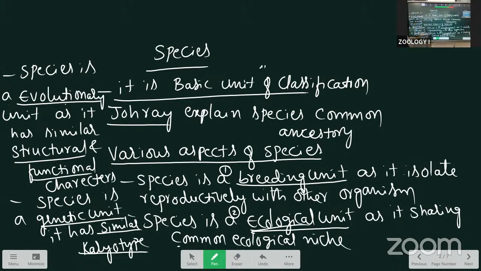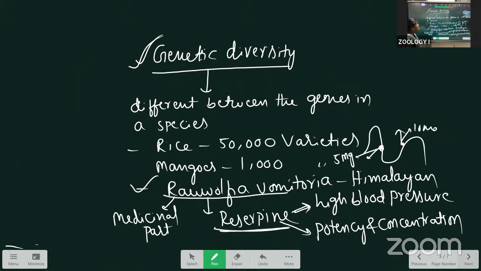Next, genetic unit. Why do we call species a genetic unit? All the organisms inside the species have the same chromosome number and the same karyotype. That's why we call it a genetic unit. This is the first question, species. Next is genetic diversity. Inside the species, between the animals, there are differences in the genes. That we call genetic diversity, and it occurs inside the rice.